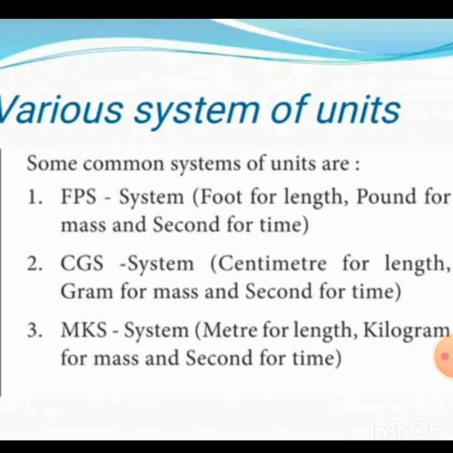Next, CGS system: C centimeter for length, G gram for mass and S second for time. MKS: M meter for length, K kilogram for mass, S second for time. So these three systems are followed in the measurement topics.